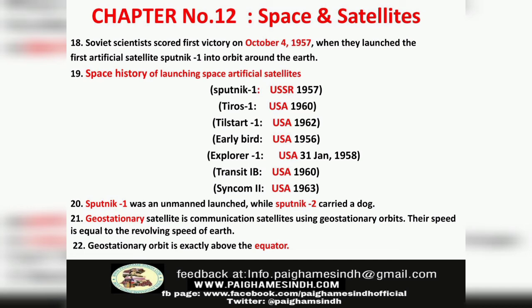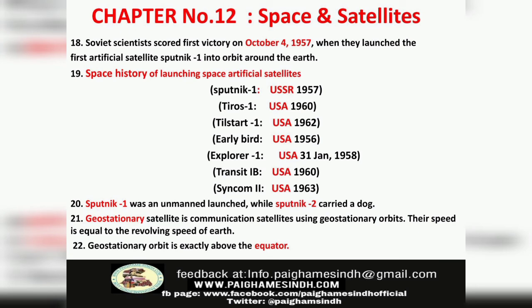Number 19. Space history of launching artificial satellites. Sputnik 1, USSR, 1957. Tyros 1, USA, 1960. Telstar 1, USA, 1962. Early Bird, USA, 1965.